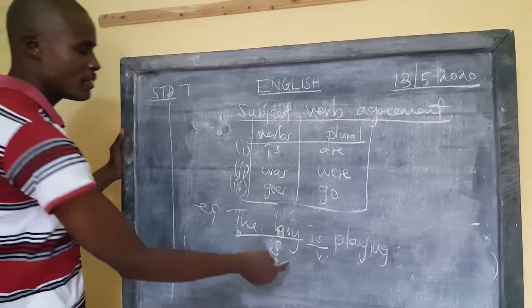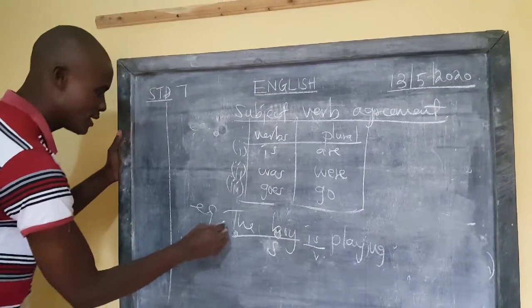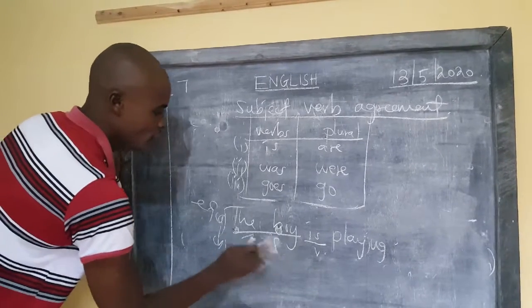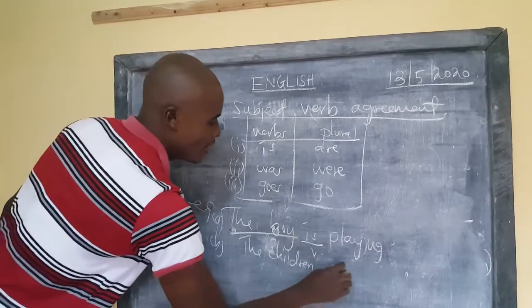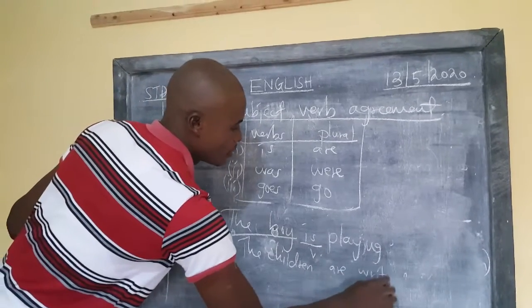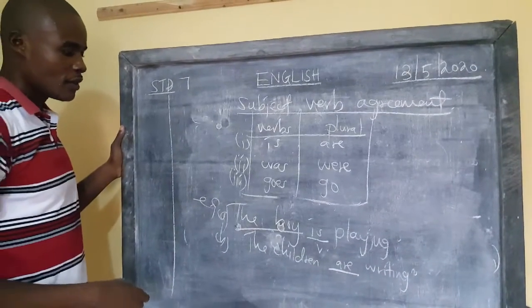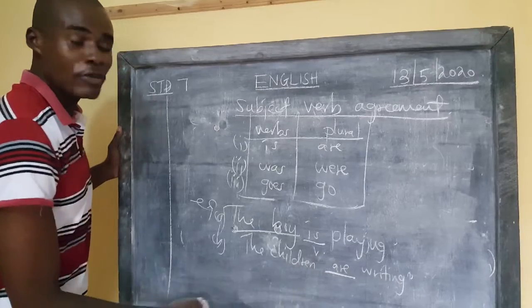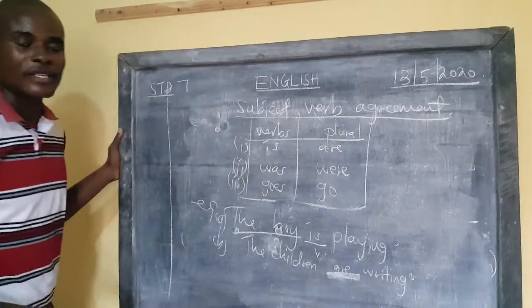We have mentioned a singular subject will take a singular verb, and then plural subjects like the children. The children are writing. Because there are many, these are called plural subjects. Plural subjects will take plural what? Plural verbs at the same time.